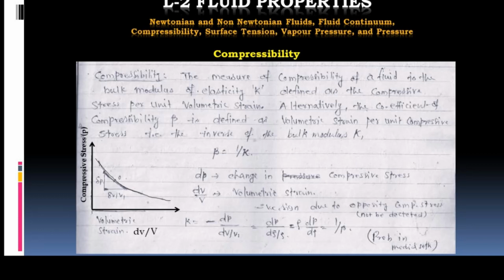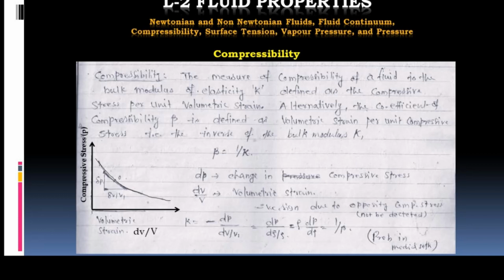It is known as the bulk modulus, and the reciprocal of bulk modulus is beta. Beta is known as the coefficient of compressibility. So dP is the change in compressive stress or change in pressure, and dV upon V is the volumetric strain. We will give the negative sign, that is K is equal to minus dP upon dV upon V. Why are we giving the negative sign here? Because it acts opposite to the compressive stress. Therefore, we are giving the negative sign here. So that is K is equal to minus dP upon dV upon V.